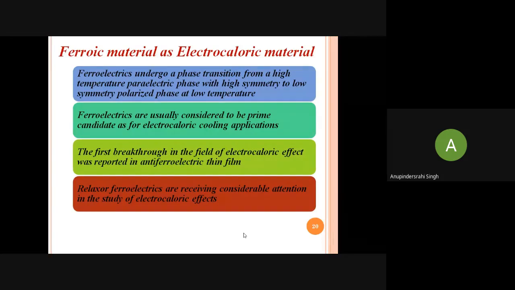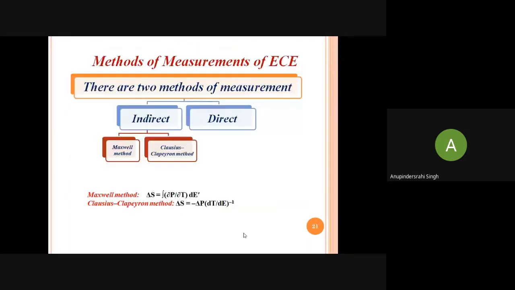So here are the materials which can show the electrocaloric effect. These are the ferroic materials, where multiferroicity or multicaloricity is present, that show the electrocaloric effect. There are two types of measurement of the electrocaloric effect: indirect and direct.